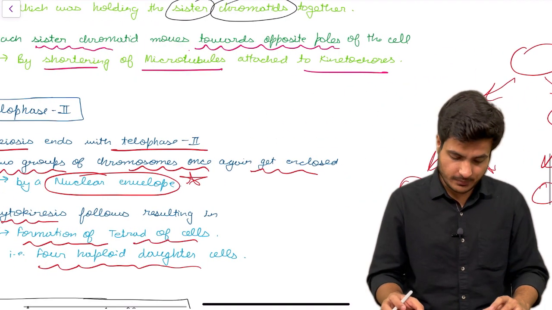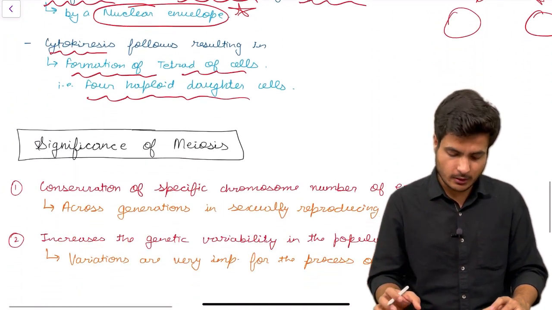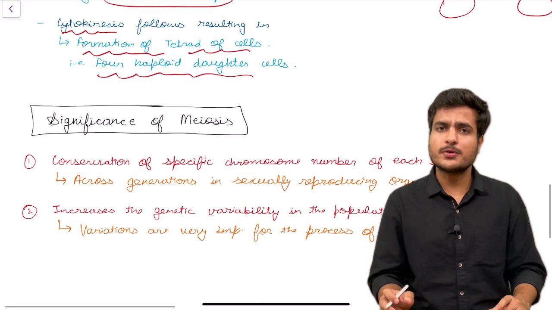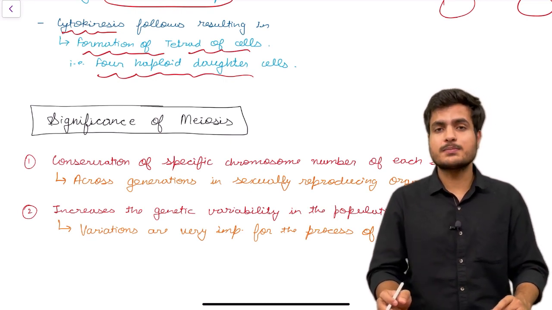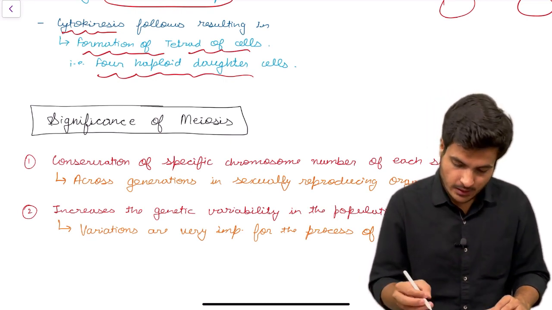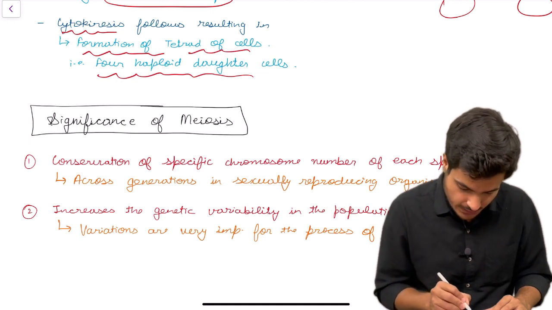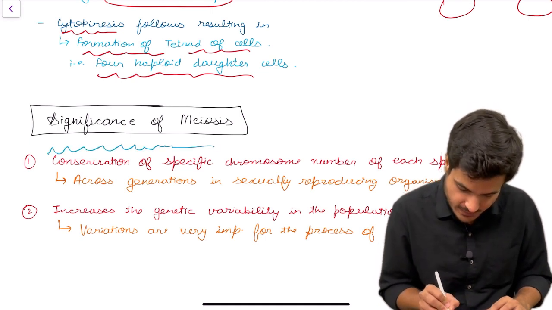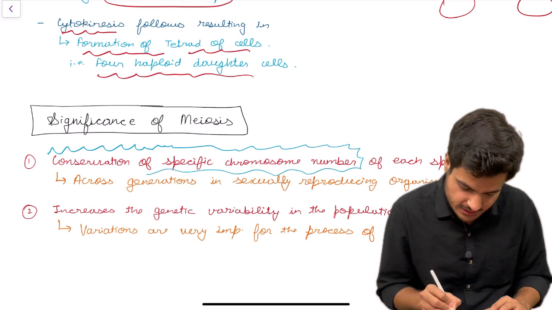So with this we have completed the discussion of meiosis 2. Now let's find out the significance of meiosis. Why is this meiosis process significant? It is significant because it helps in conservation of the specific chromosome number of each species.